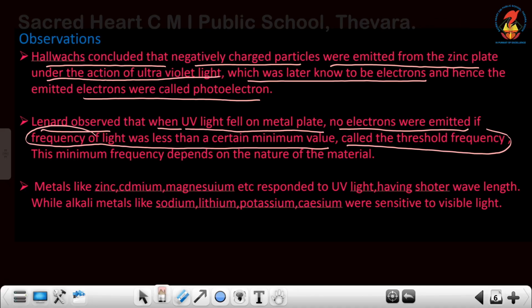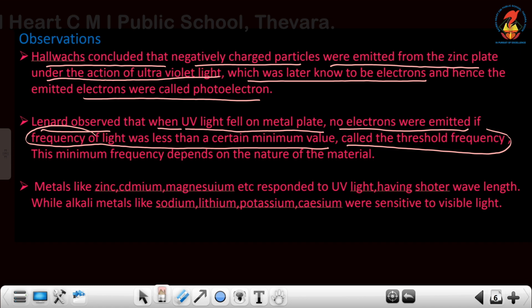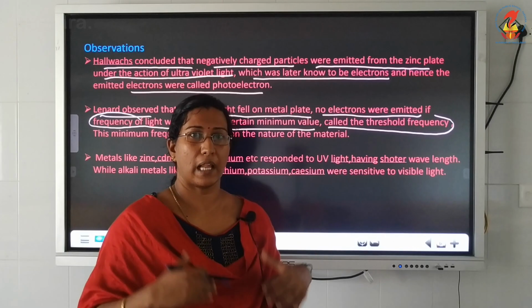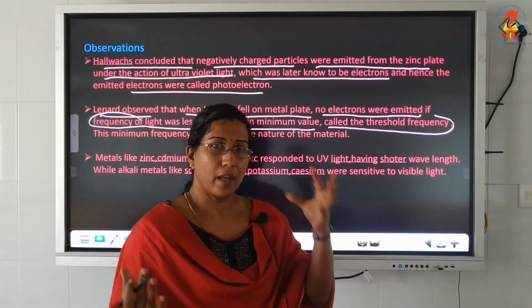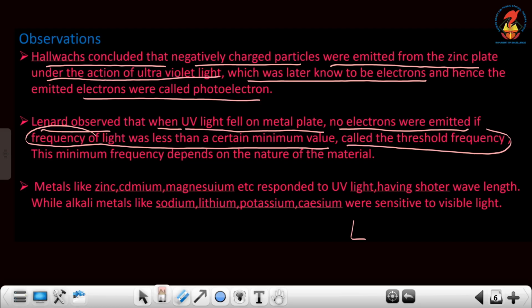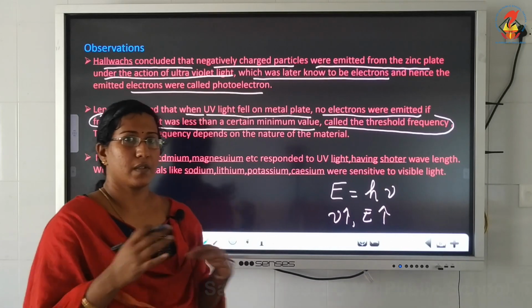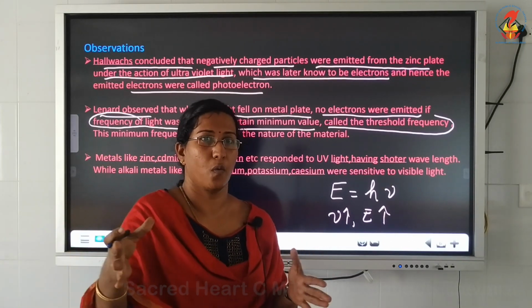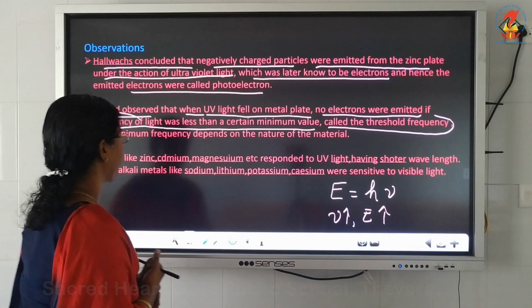One mark questions may be asked: what is threshold frequency in the case of the photoelectric effect? It is the minimum frequency required to make the photoelectric effect come into action, or to make electrons eject from the metal surface. Why? Because frequency is related to energy by the equation E equals h nu, which means the greater the frequency, the greater the energy of the incident photon. With greater energy the electron will also move forward faster, which we will be discussing in the coming videos.